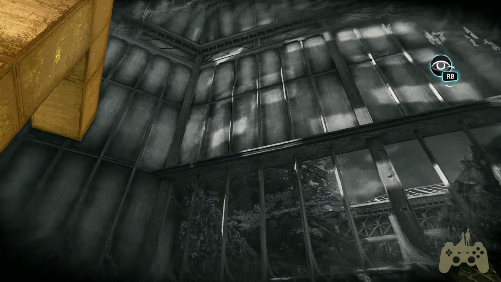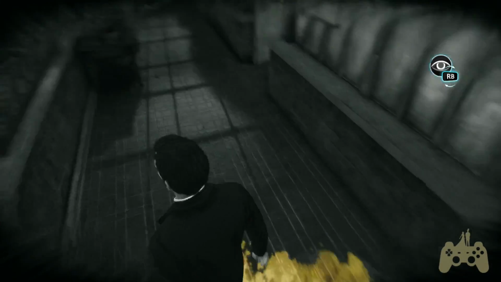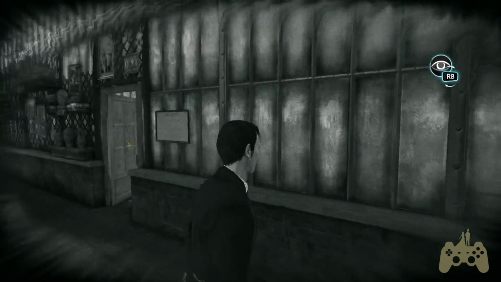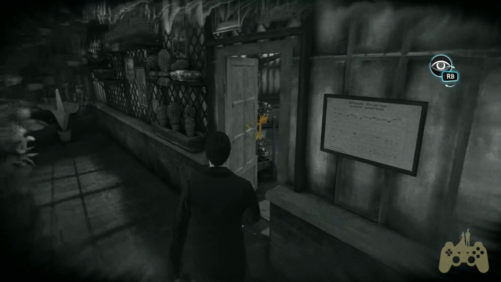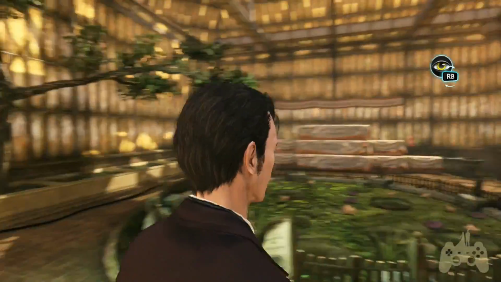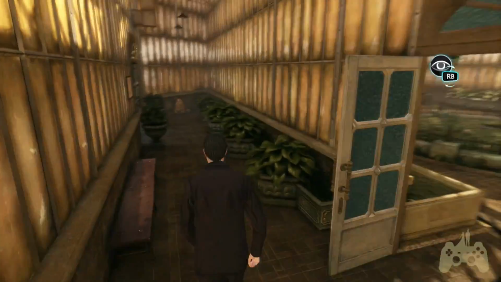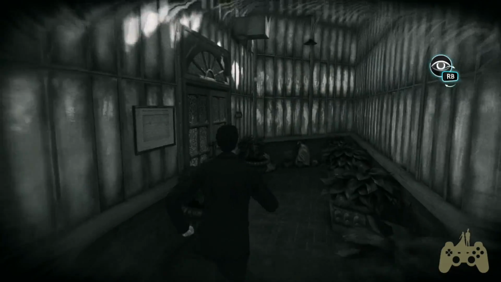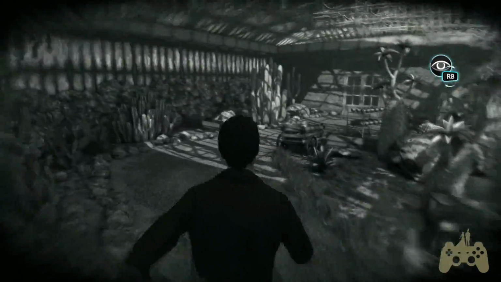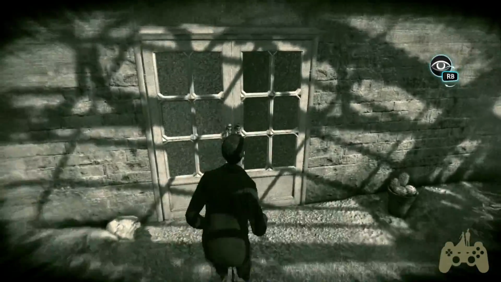Weird. What's it want me to look at? Yeah, examine that. Okay. I'll be right back, Watson. Run all the way back. Wait, it's all about this view.